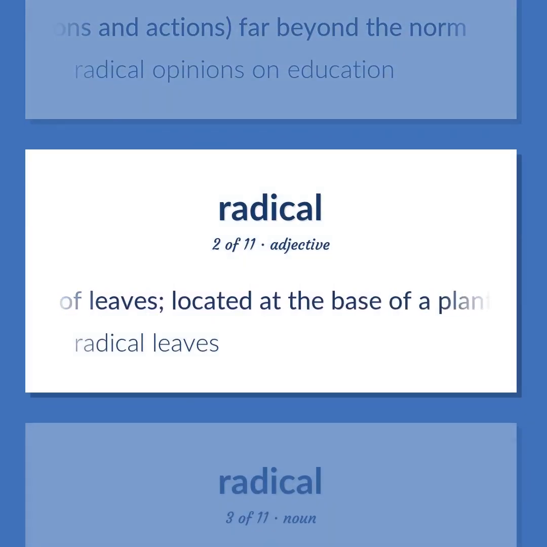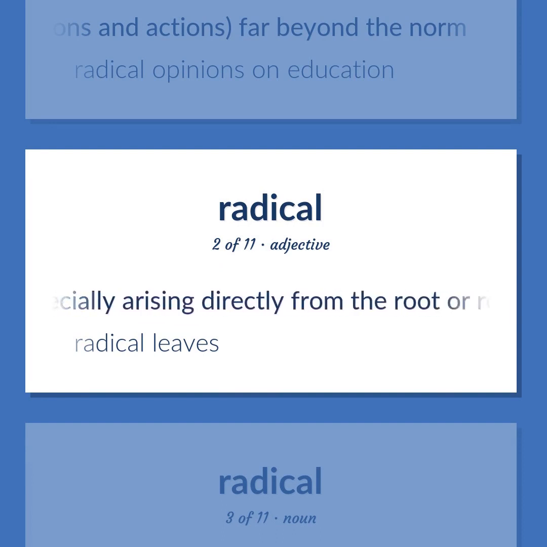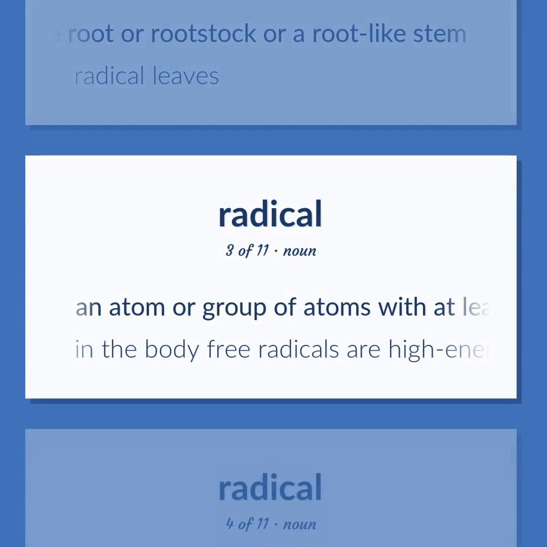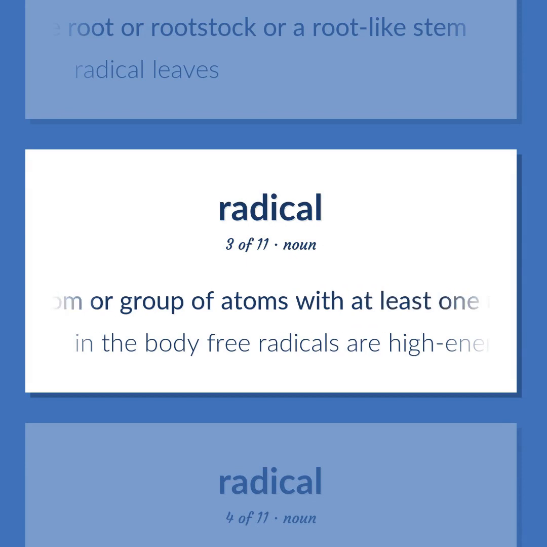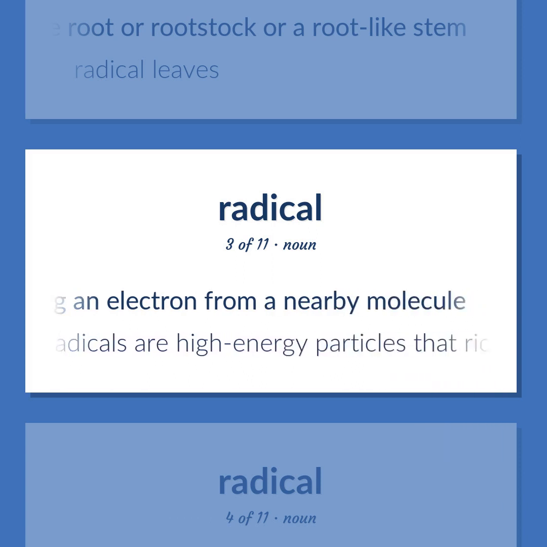Especially of leaves. Located at the base of a plant or stem, especially arising directly from the root or rootstock or a root-like stem. Radical leaves. An atom or group of atoms with at least one unpaired electron. In the body it is usually an oxygen molecule that has lost an electron and will stabilize itself by stealing an electron from a nearby molecule. In the body, free radicals are high-energy particles that ricochet wildly and damage cells.